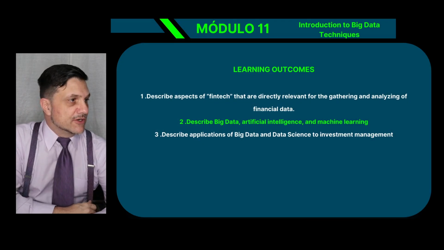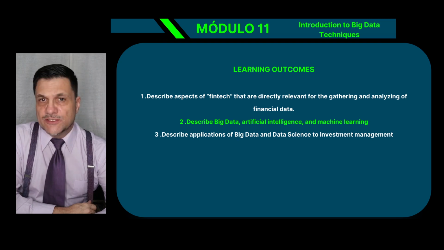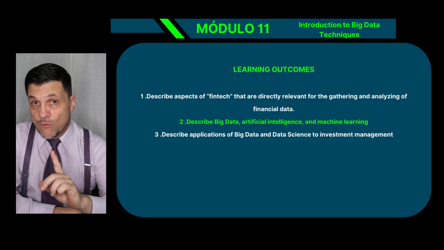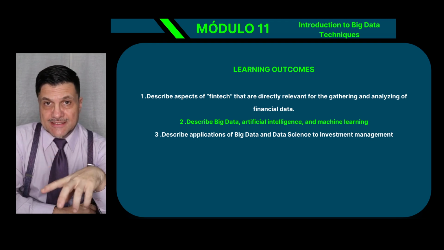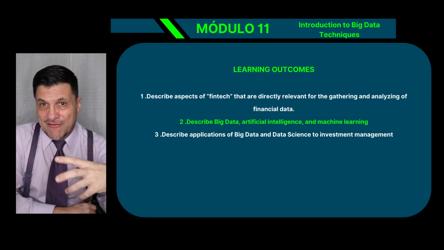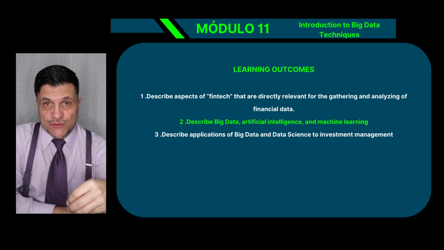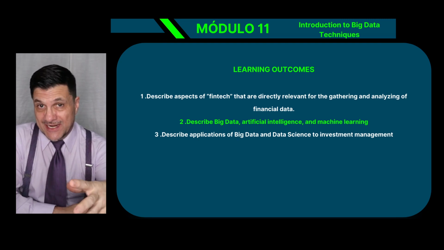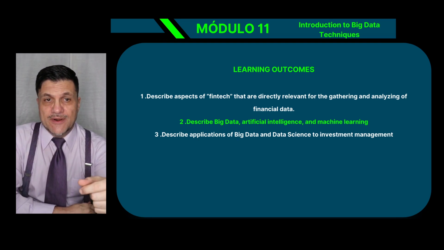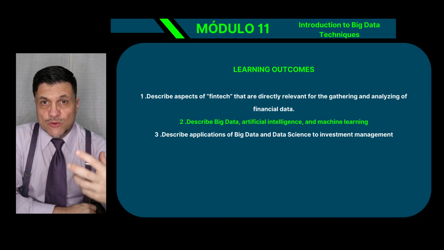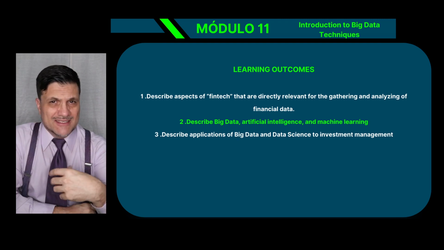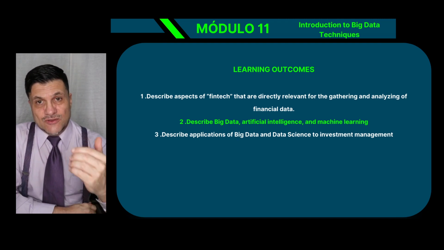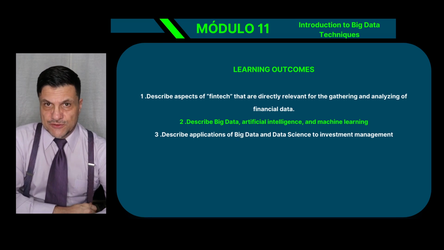All right, friends. So there you go. Learning outcomes. See, only 3 learning outcomes. It's a short learning module for the level 1 content. It is a more heavy content for level 2 exam. Okay, so just bear that in mind. Try to do a good job here, right? If you have the time, if you like the topic, try to do a good job understanding as much as you can. It's going to make your life a little easier on level 2.